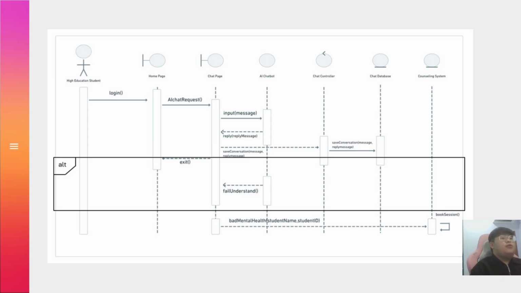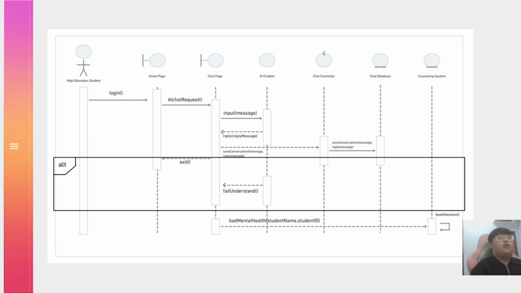If the chatbot finds that the user is in bad mental health, it will send the student name and student ID to the counseling system, and then the counseling system will book a session for the student.